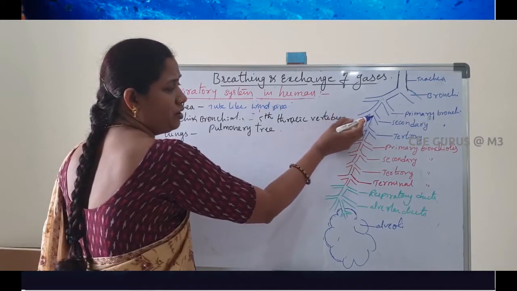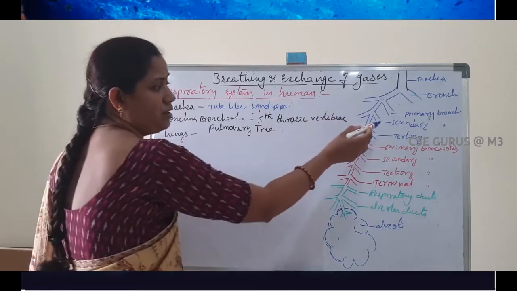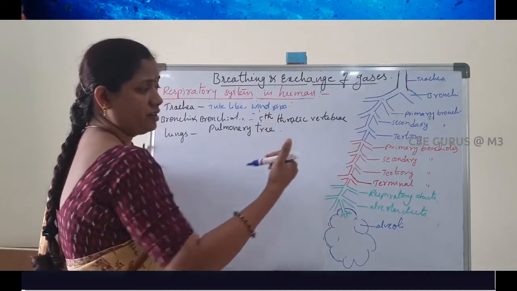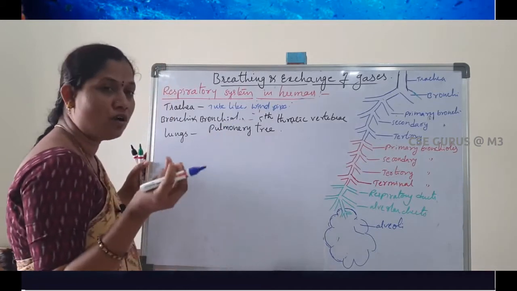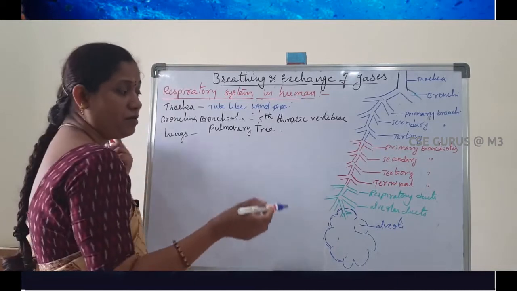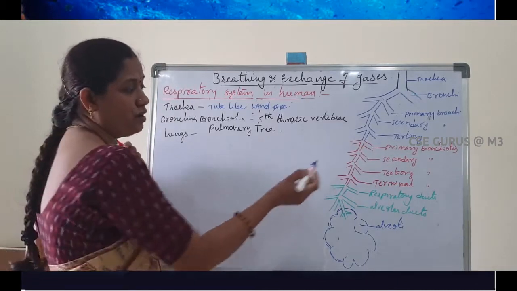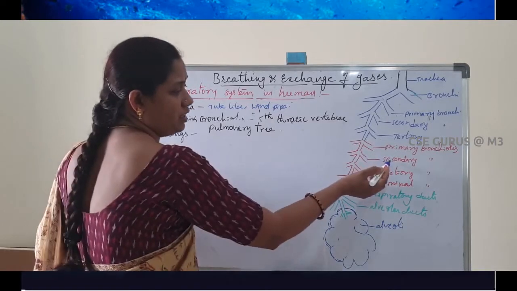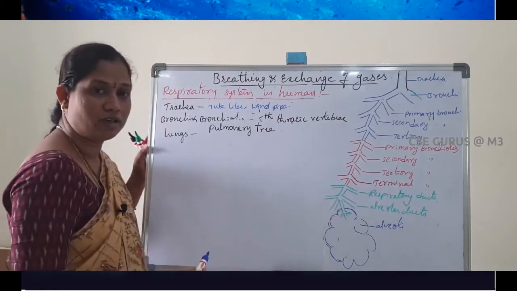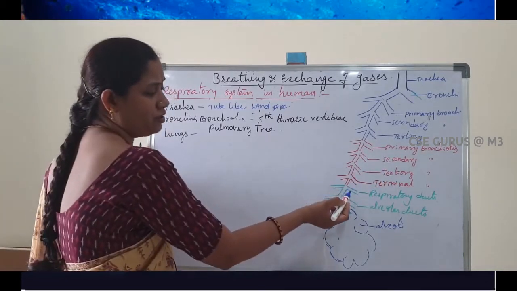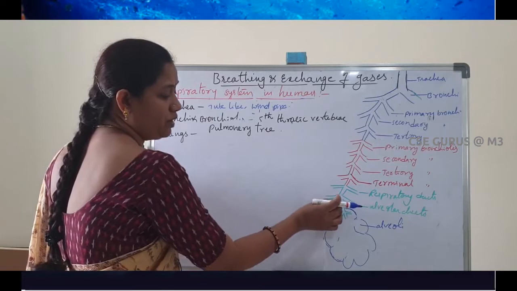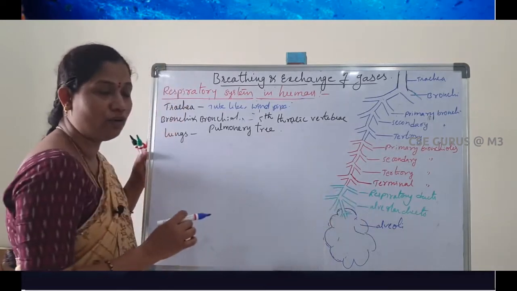Then primary bronchi divide into secondary bronchi. Secondary divide into tertiary bronchi. Then tertiary bronchi further divide. From here onwards they are small tubule-like structures called primary bronchioles. Primary bronchioles further divide to form secondary bronchioles, then secondary bronchioles divide to form tertiary bronchioles. Tertiary bronchioles divide to form terminal bronchioles. Then terminal bronchioles divide into respiratory ducts. Then respiratory ducts form many branches called alveolar ducts.